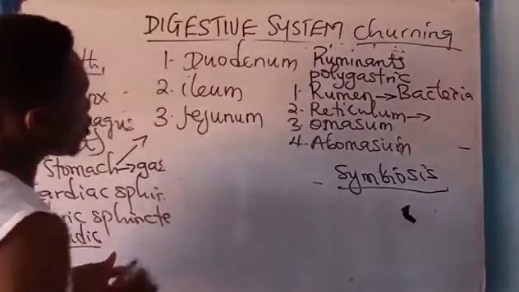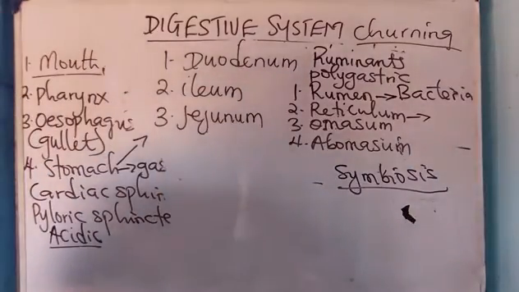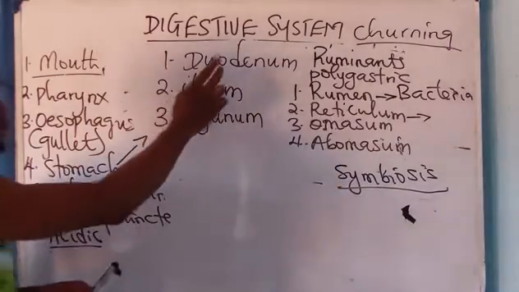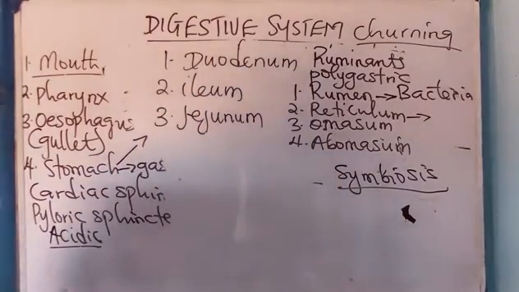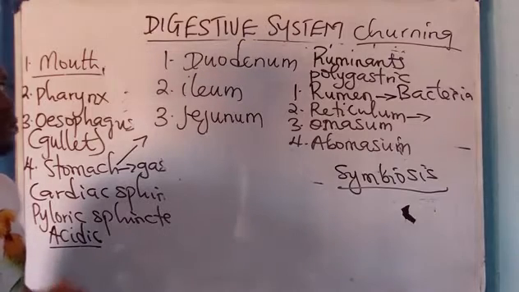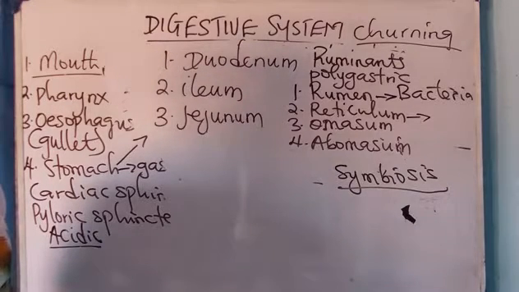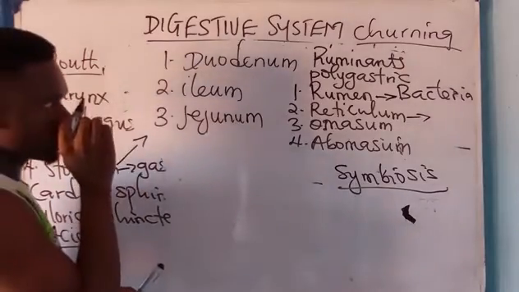Now, digestion occurs in the duodenum of the small intestine. The duodenum produces an enzyme. Okay, let me put it like this.